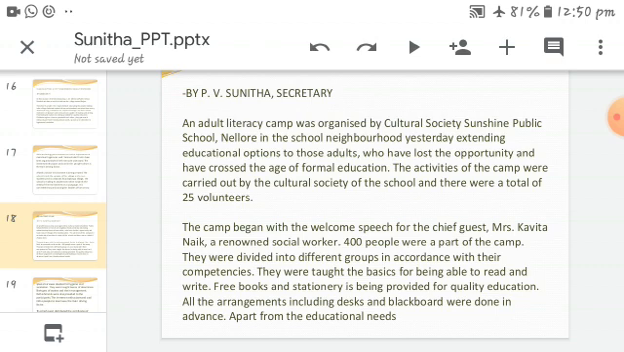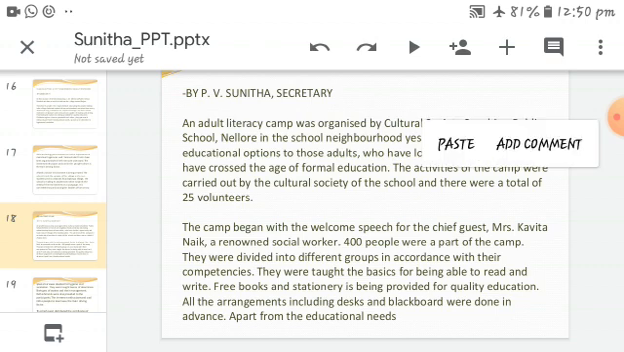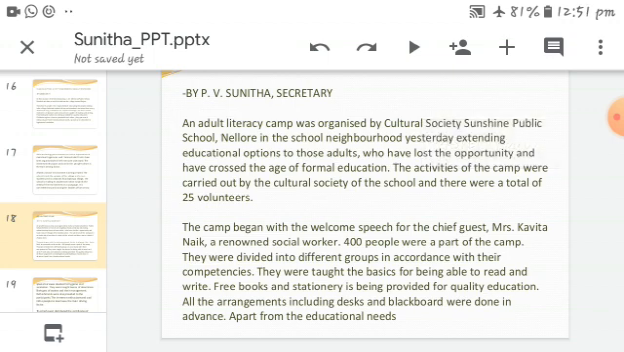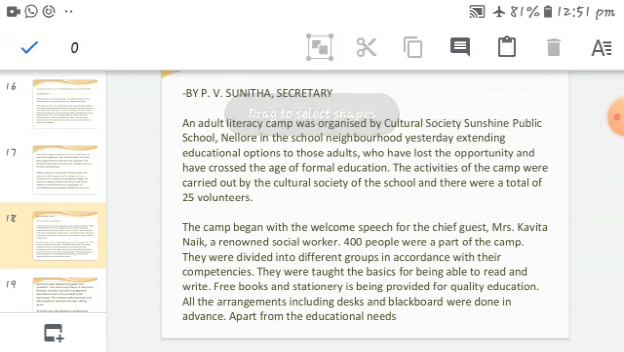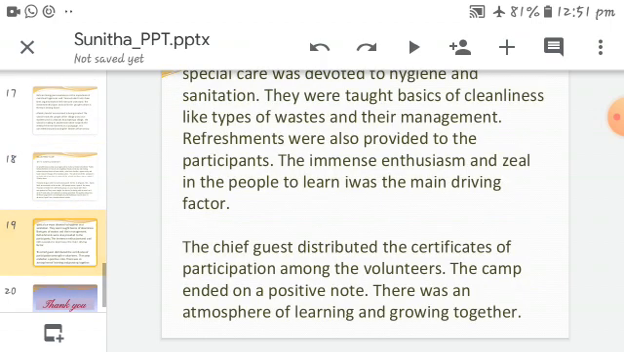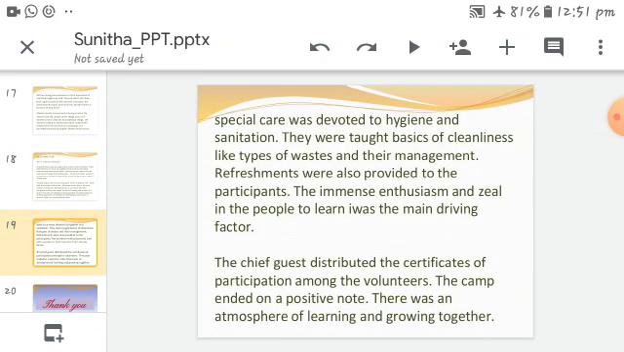They were told the importance of reading and writing, and were taught the basics. Free books and stationery, the books, pens, pencils, were all provided for quality education, and all the arrangements including desks and blackboard were done in advance. Before starting the class, they provided the desks, blackboards, chalks and pens in advance.